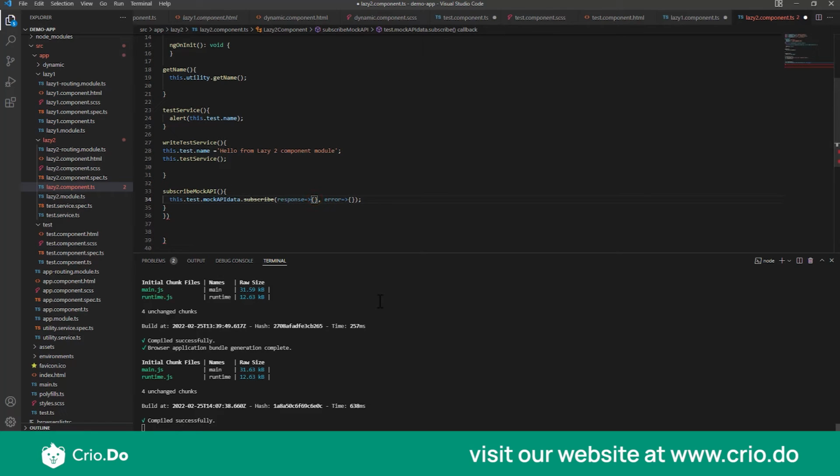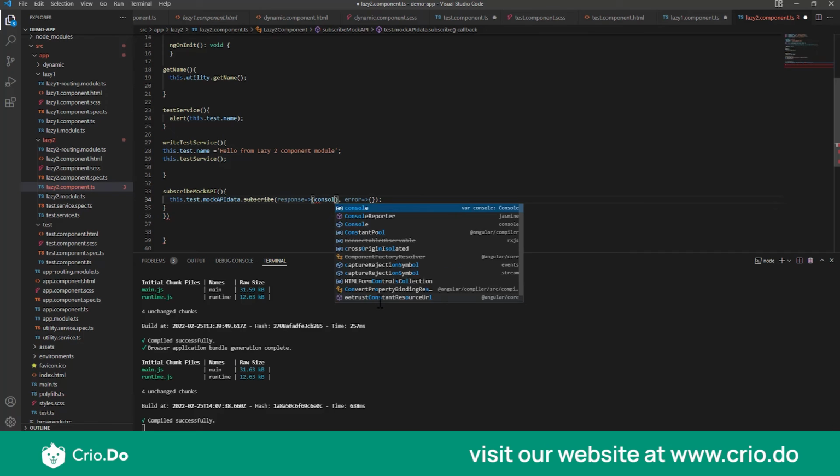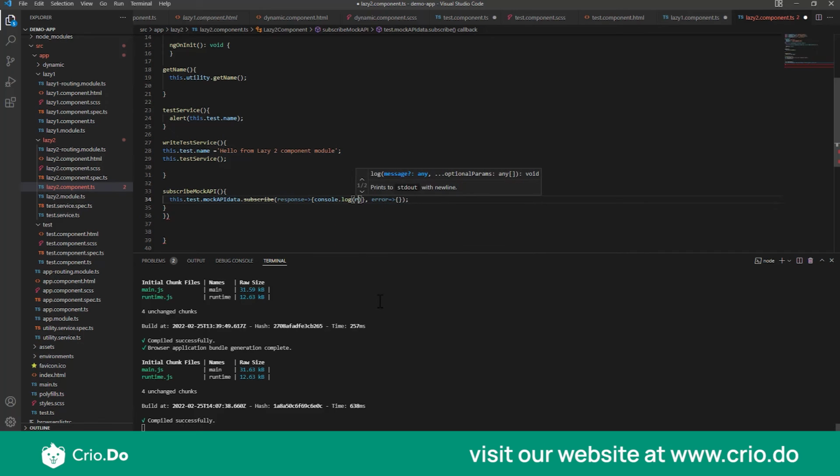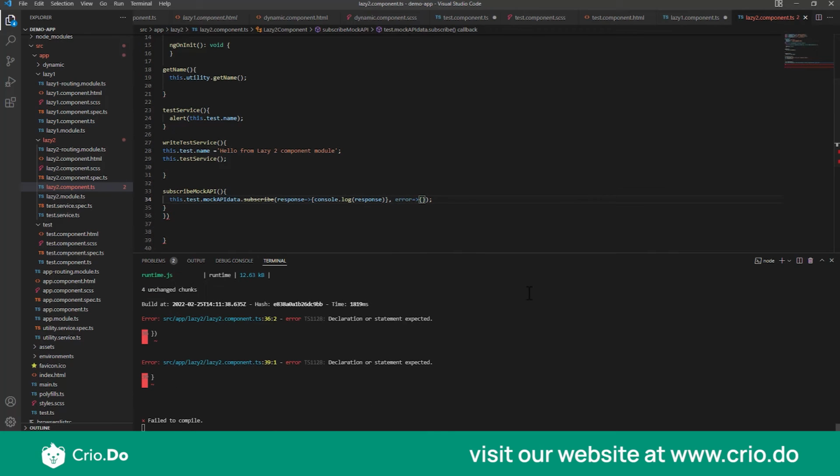So in my response, just for the sake of this demo, we will just console log it. I will just say console log response. And similarly, if I get some error, in our case we won't get an error, but still if we do, I will just console log it as error happened. Just to make the code a bit more readable, I'm putting it on different lines.